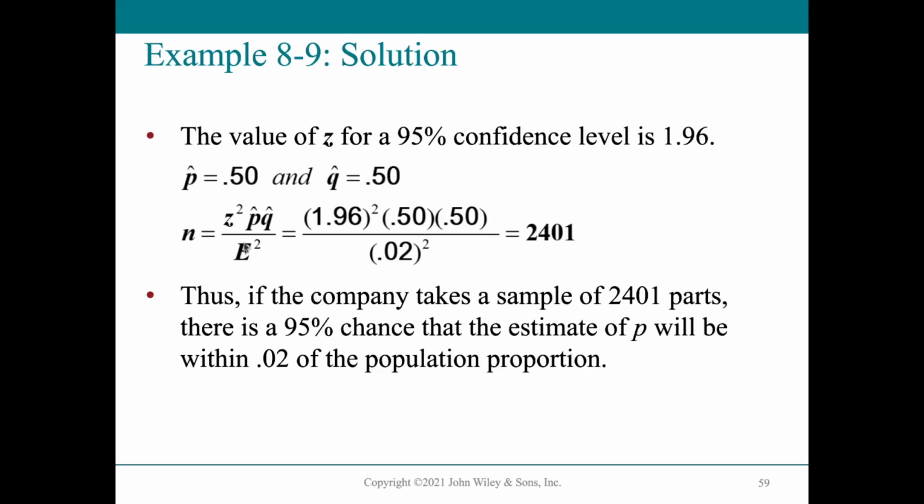So this is our error at the bottom, so 0.02 squared. So we need to get 2,400 samples, a sample of 2,400 parts. So if the company takes a sample of 2,400 parts, there's a 95% chance that the estimate of p will be within 0.02 of the population proportion.